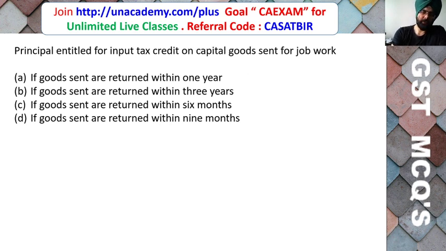Principal entitled for input tax credit on capital goods sent for job work: if goods sent are returned within 1 year, within 3 years, within 6 months, or within 9 months.